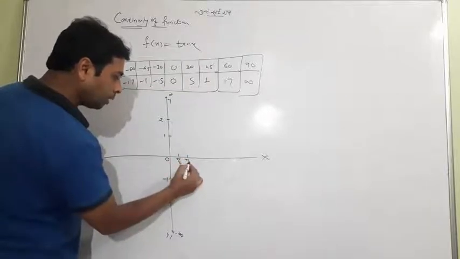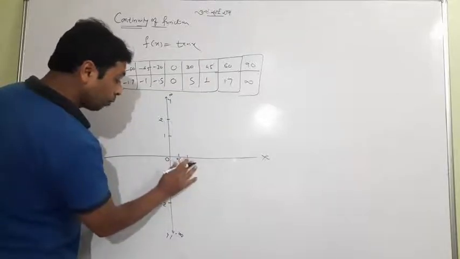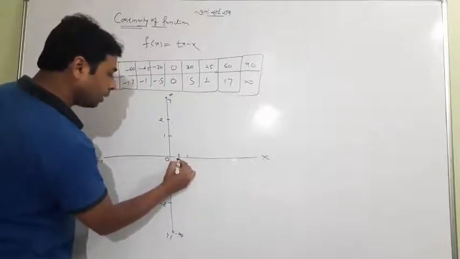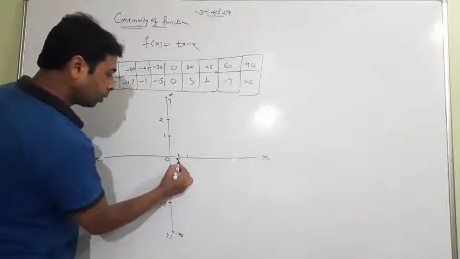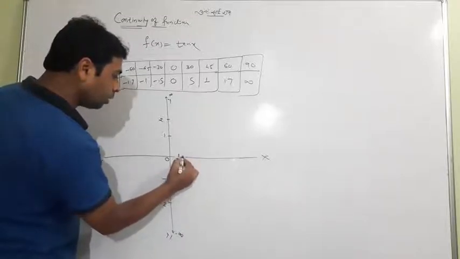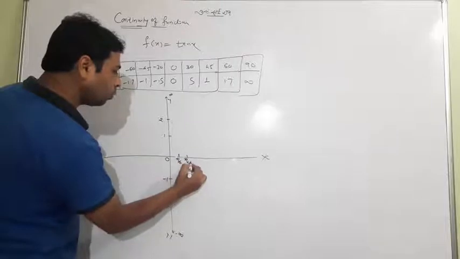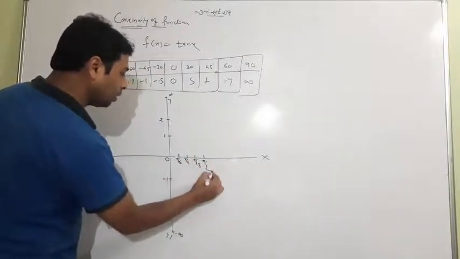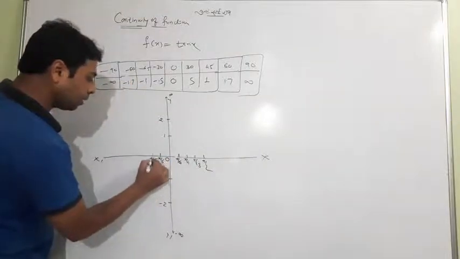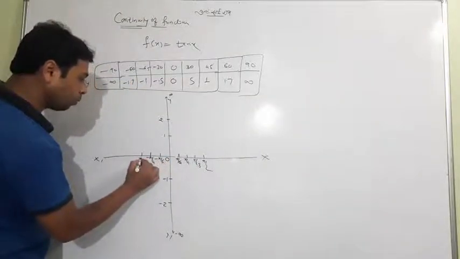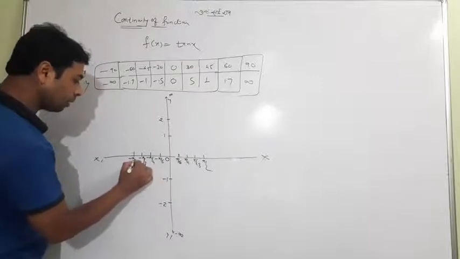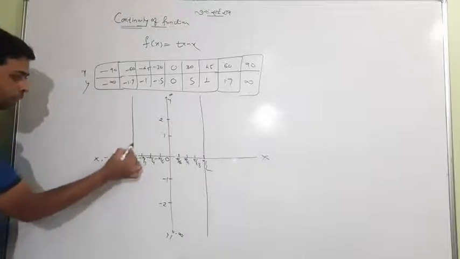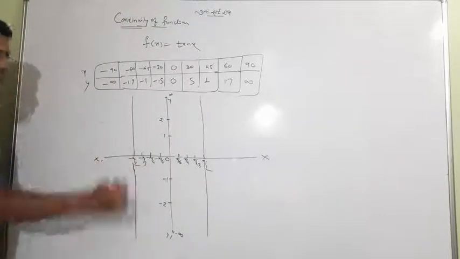60 and 45, we have yet to go with now. Okay, no matter at all. Suppose this is 30, this is 45, suppose this is 60 and this is 90. And similarly it is minus 30, 45 suppose, 60 suppose and minus 90, and between these two a graph will be formed. Look at it, between these two a graph will be formed.